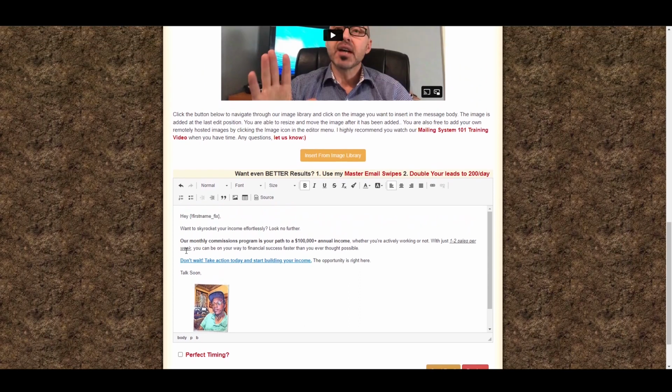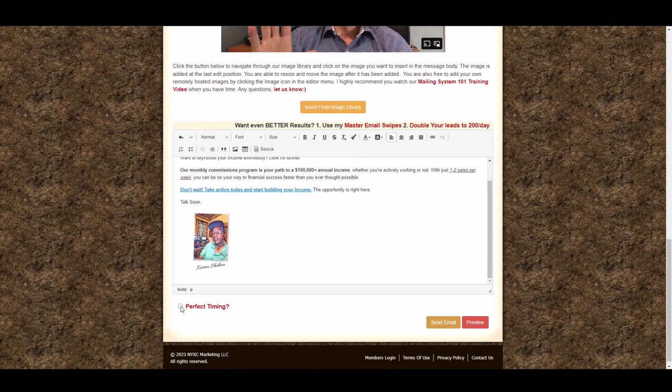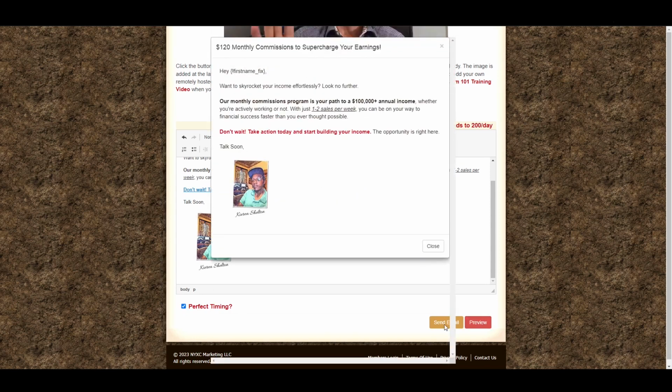What we're gonna do, we're gonna do this just in case. Sometimes I get an error that talks about the spacing, so I just do this every once in a while. That's how you fix it. If you get that error, that's how you fix it, guys. And very simple. So we're gonna hit perfect timing, and what that does is send an email around the time people check emails. And we're gonna hit preview for two reasons.